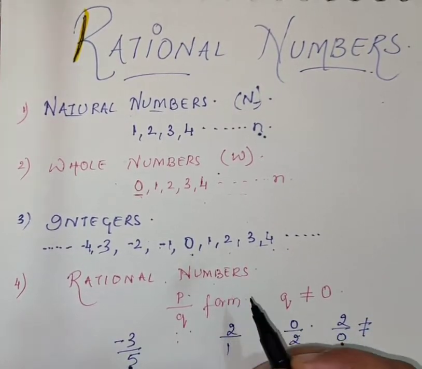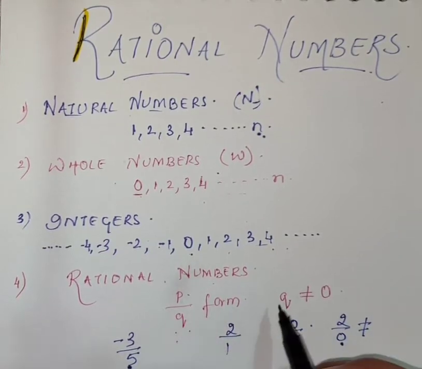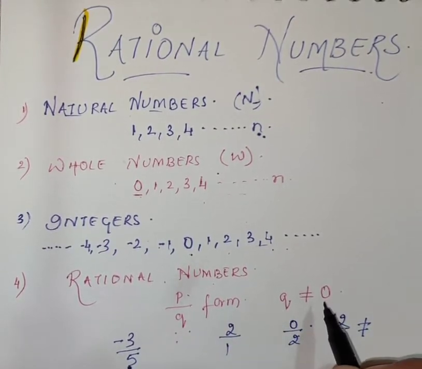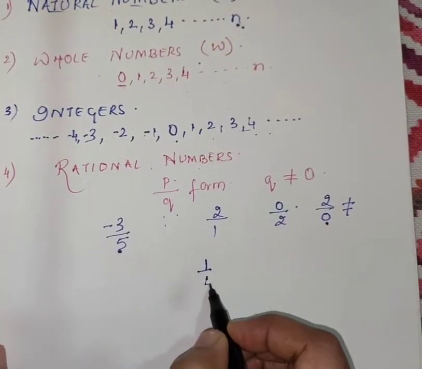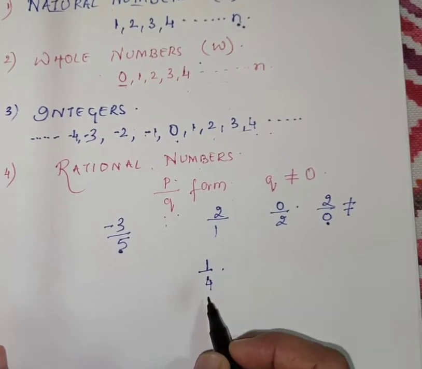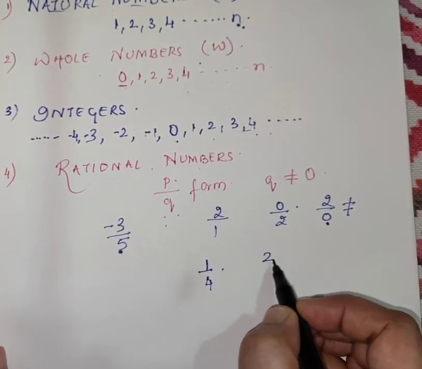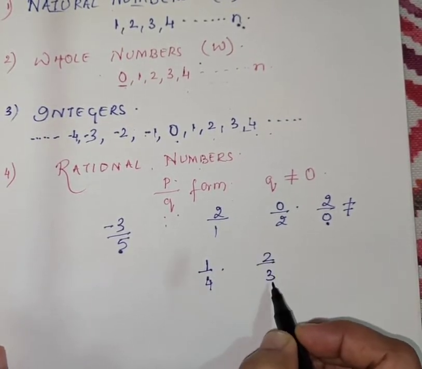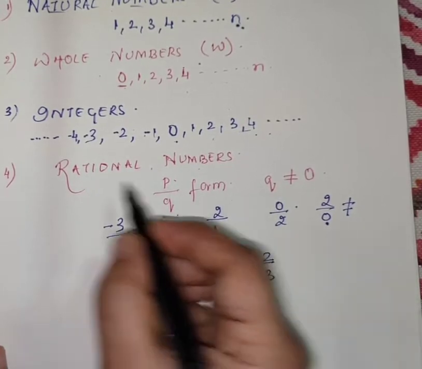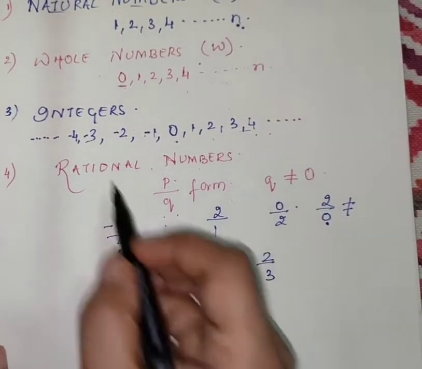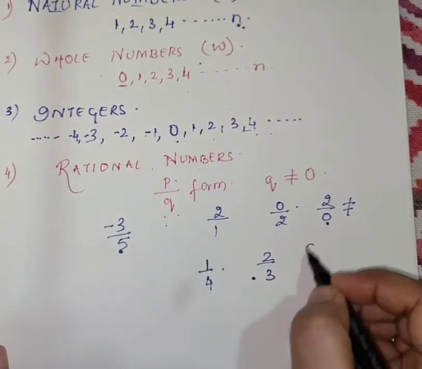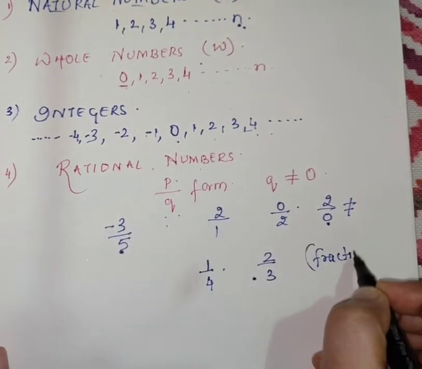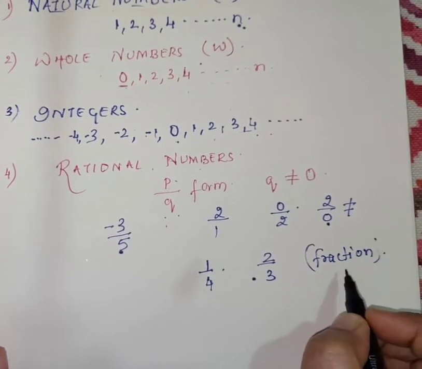Now many students say rational numbers are fractions. Fraction means, for example, 1 upon 4, it is a fraction. 2 upon 3, it is a fraction. So fractions are included in rational numbers, but what is the difference between a fraction and a rational number?